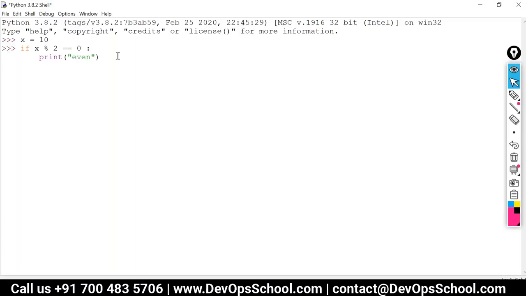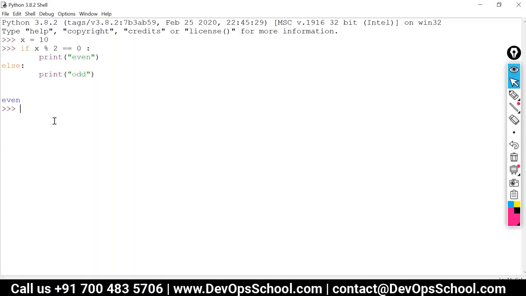We'll put the else part, else print odd. Now since x was equal to 10, we got the result as even.